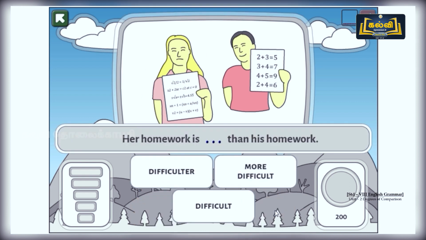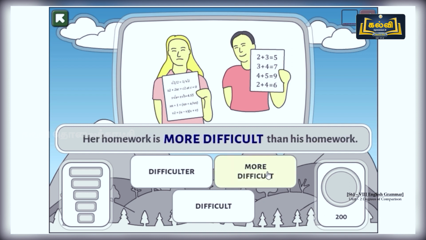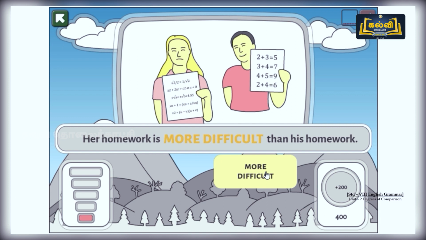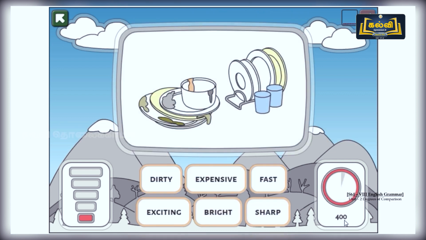Now the question is, her homework is dash than his homework. Whether it is difficulter, more difficult, or difficult alone. So here we are comparing two things. So we have to select more difficult. Her homework is more difficult than his homework. Shall we check by clicking this answer? Yes, see the points are increasing, so we are in the right path.